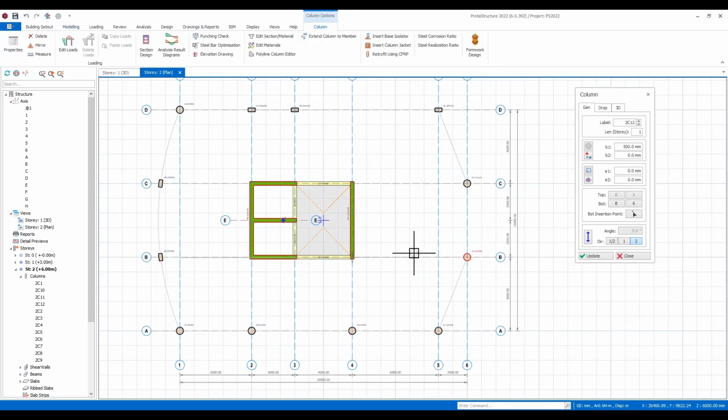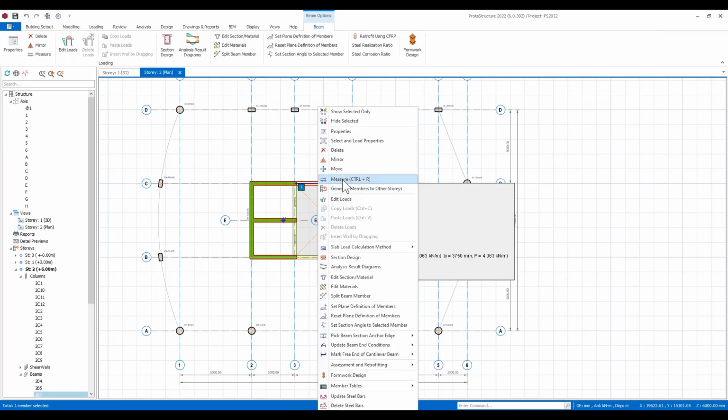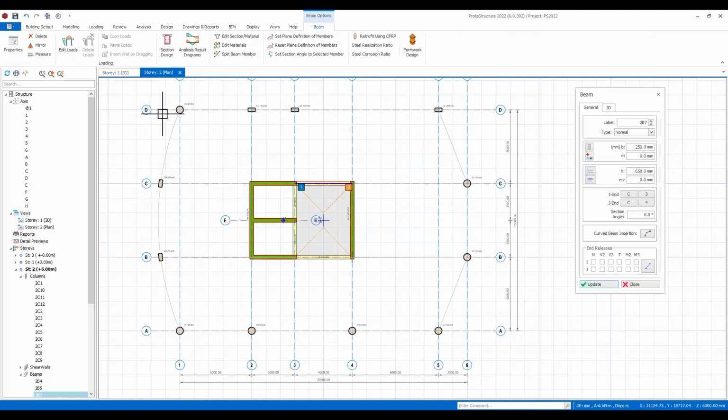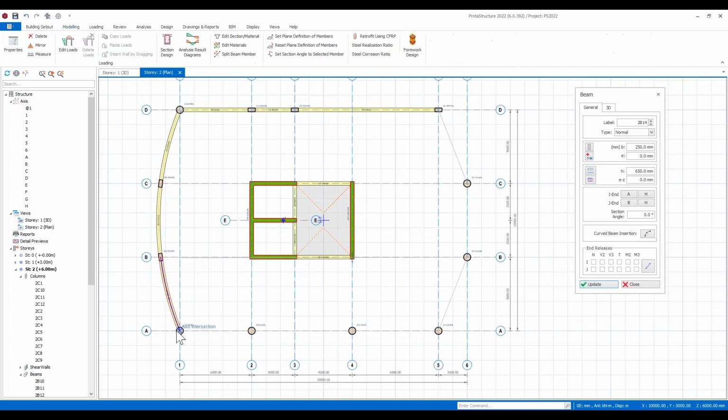Now I may want to carry on and start to create some beams. So I can put beams in by boxing around. Okay, I can just snap between points. So I'm putting the curved section there along that grid.